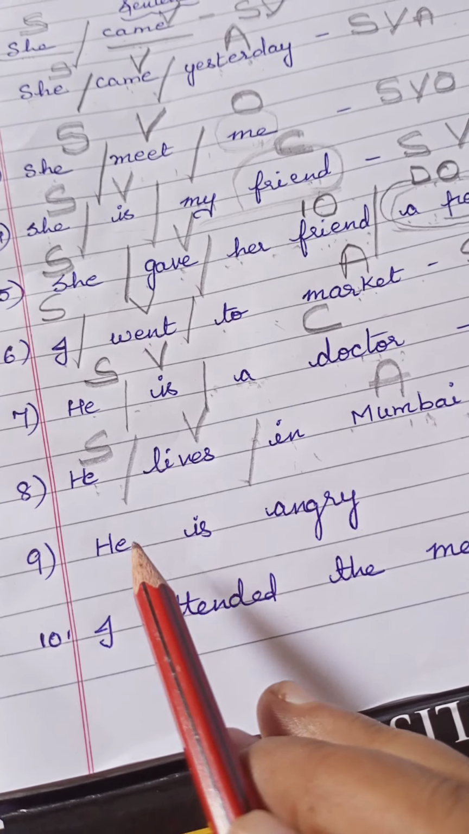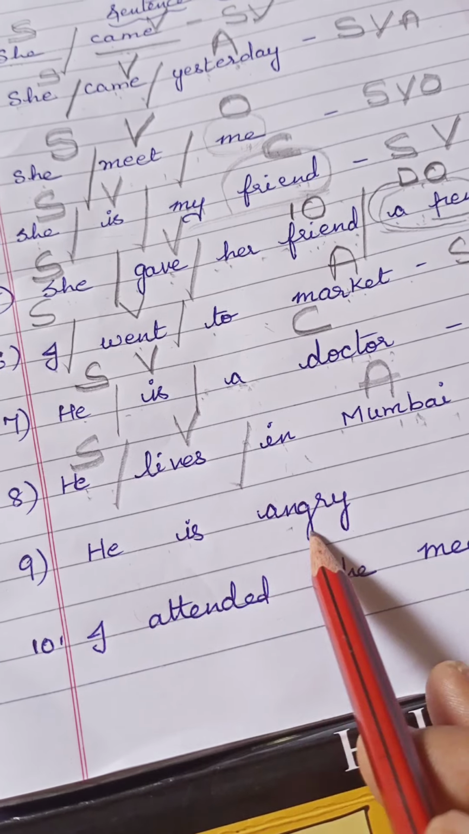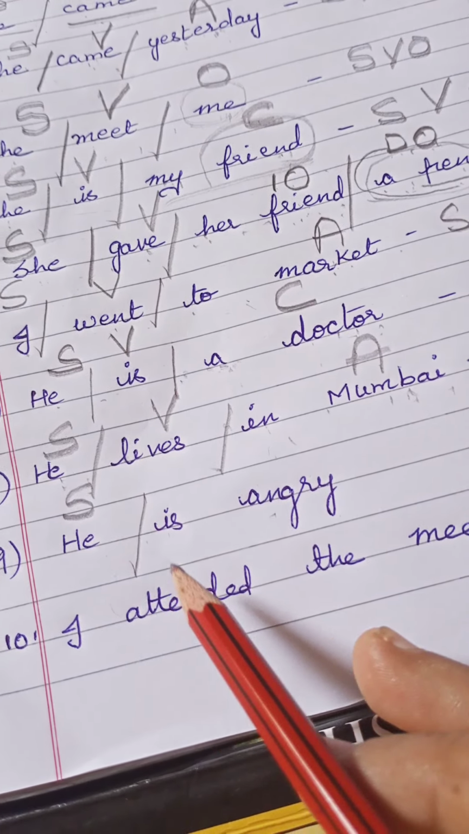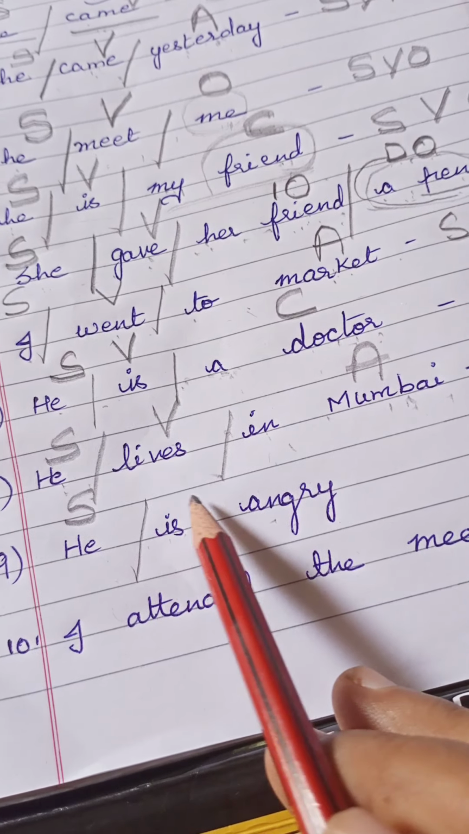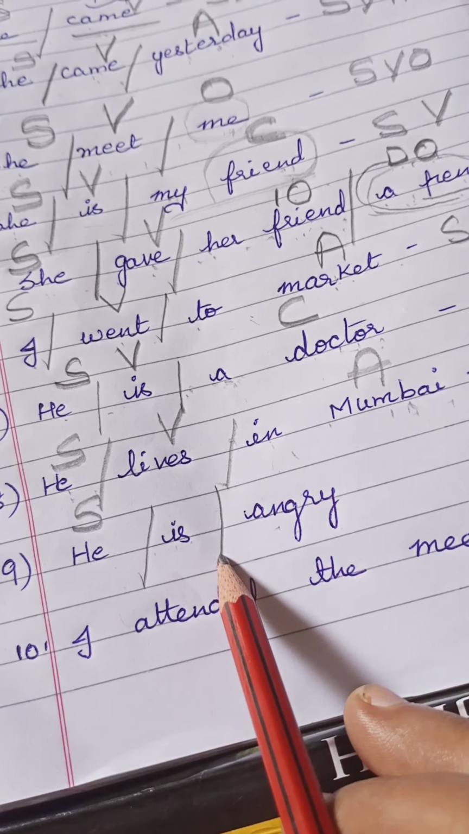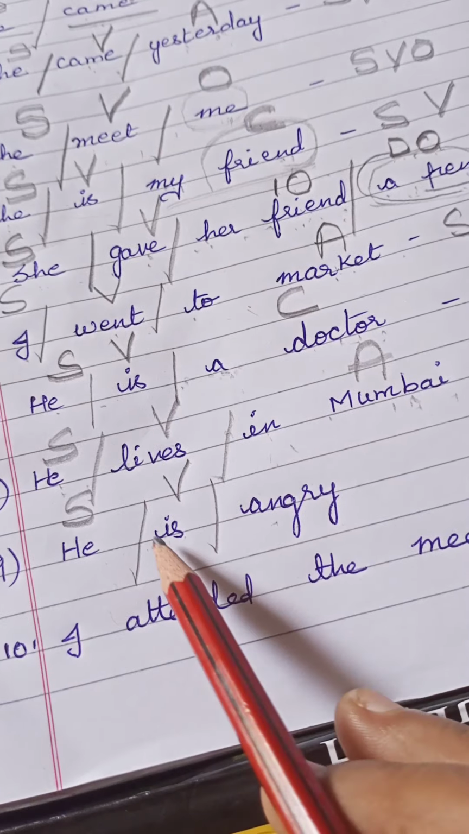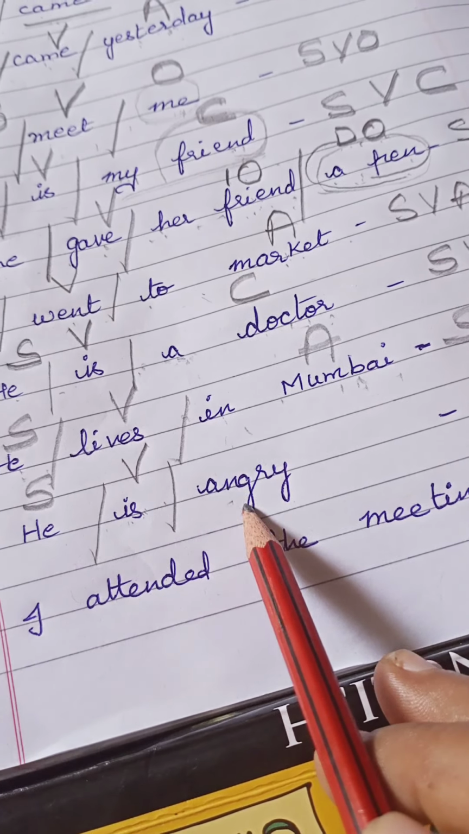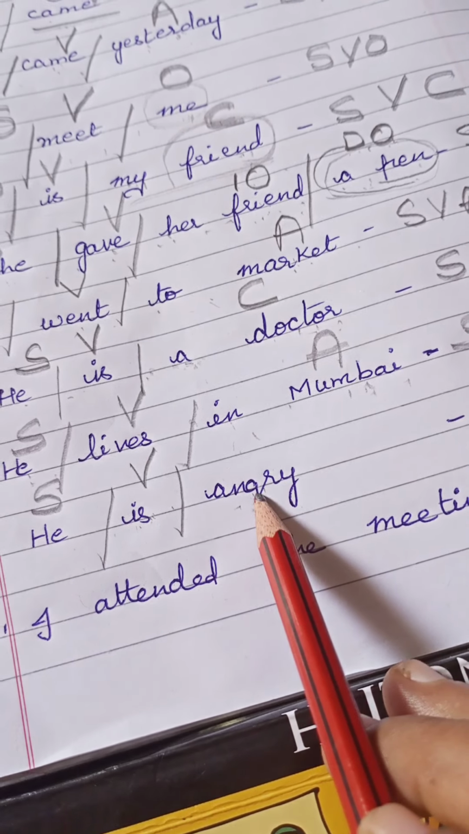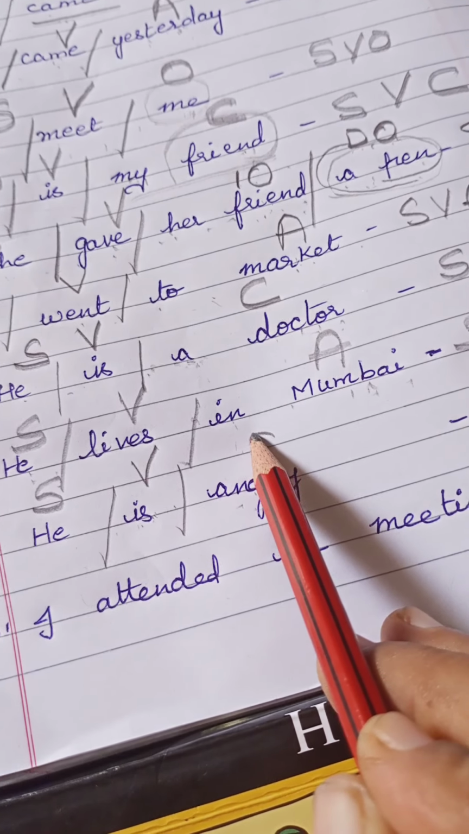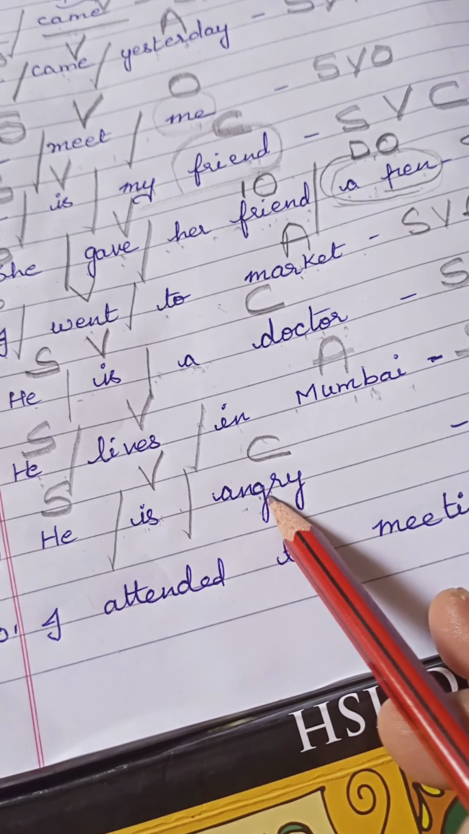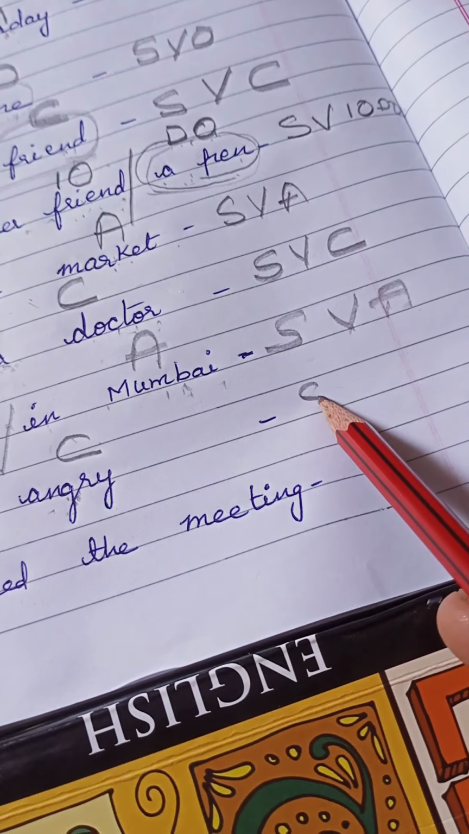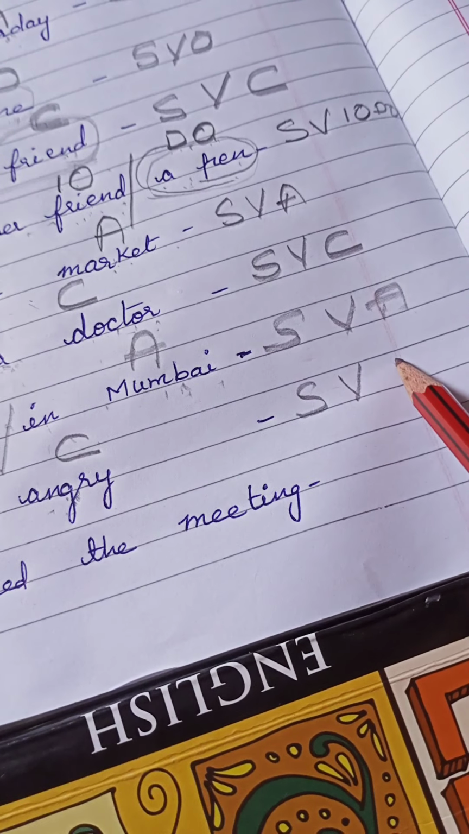Got it? And then, he is angry. Who is angry? He is angry, the person doing the work. So it is subject. And here there is no verb, so tense should be taken as verb. And then what is he doing? He is angry. It is not a work, it is a mood. So we should give complement for this also. It is an inner feeling. For this also we should give complement. So the answer is S, V, C.